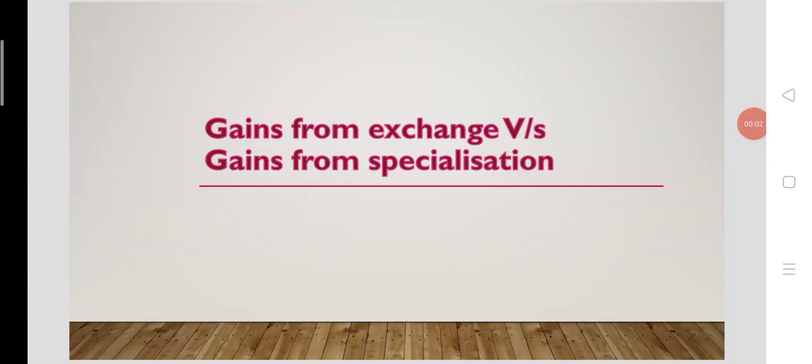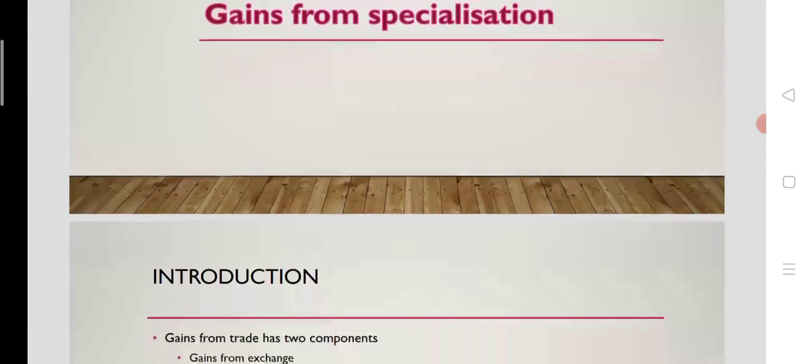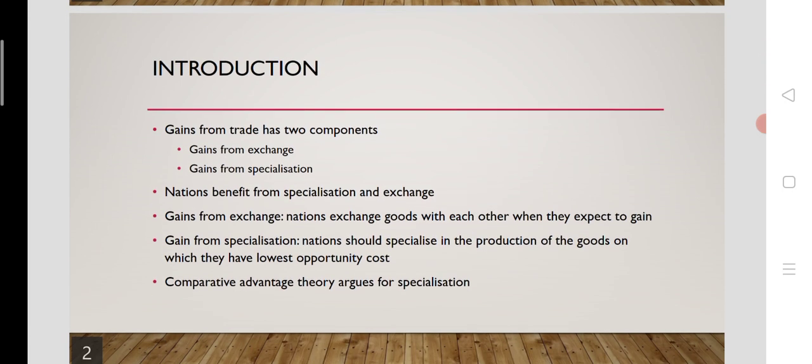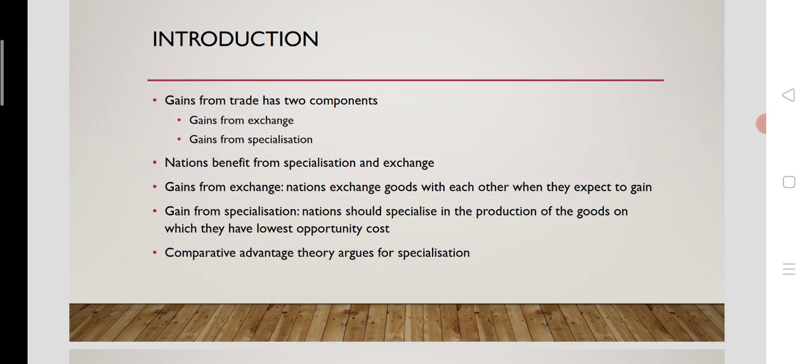Gains from exchange and gains from specialization. Exchange and specialization are two components of international trade. So, gains from exchange and gains from specialization are the two components of gains from trade. Gain from trade can be classified into gains from exchange and gains from specialization. Both nations involved in international trade will benefit from specialization and exchange.